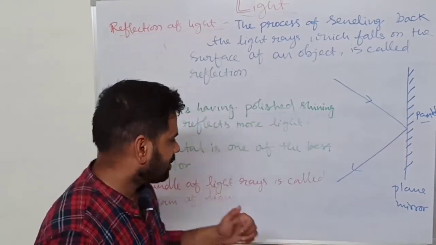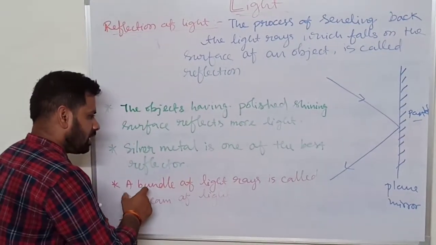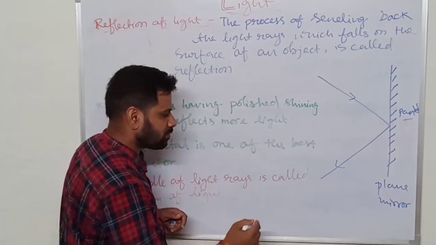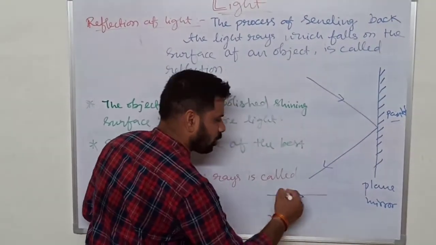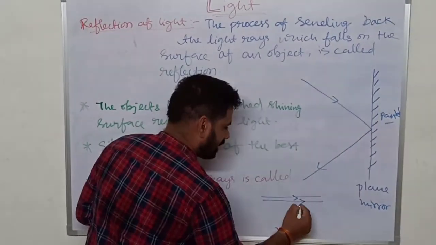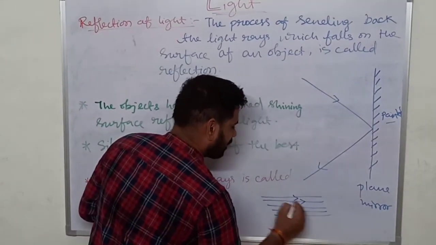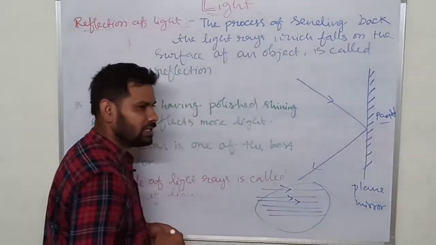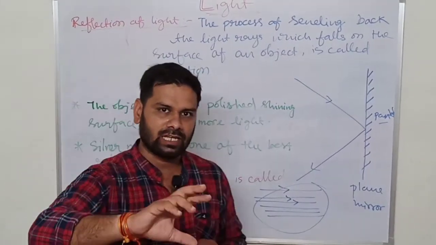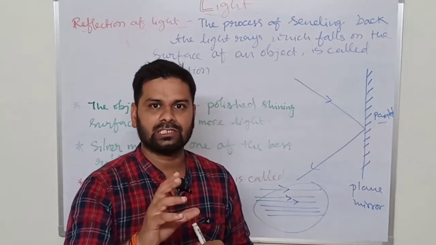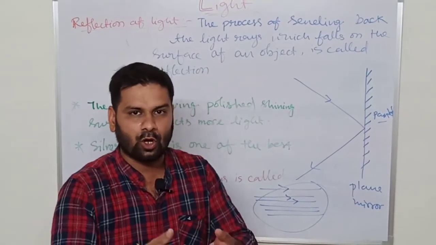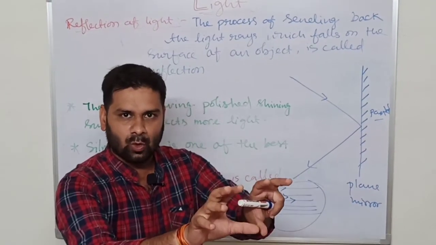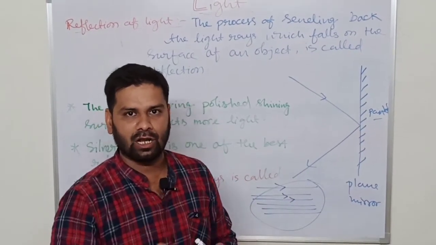The last is, a bundle of light rays is called a beam of light. What is a beam of light? Suppose this is a light ray going that side, one more light ray like this, so many light rays going in a direction, this is called a beam of light. Suppose we focus so many torch lights towards one way, all the light rays going there, that is called a beam of light, a bundle of light.